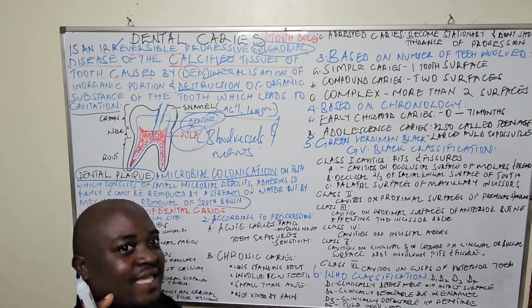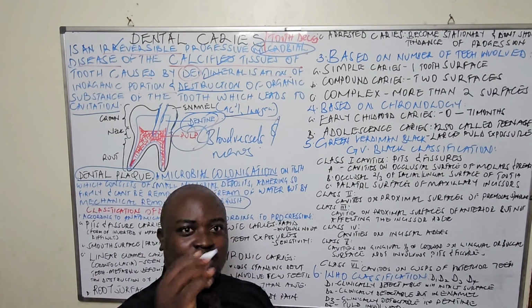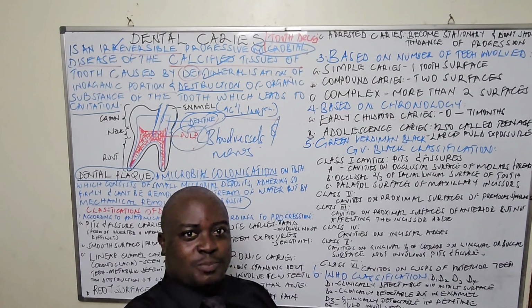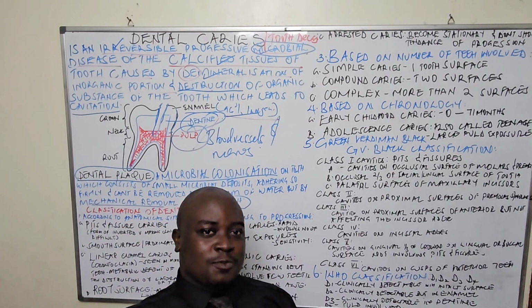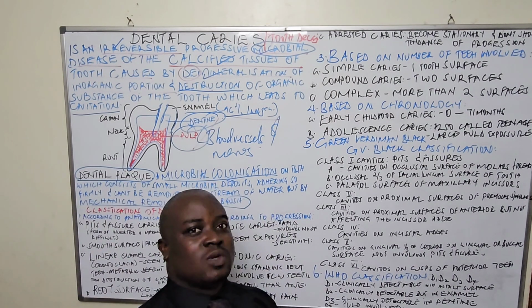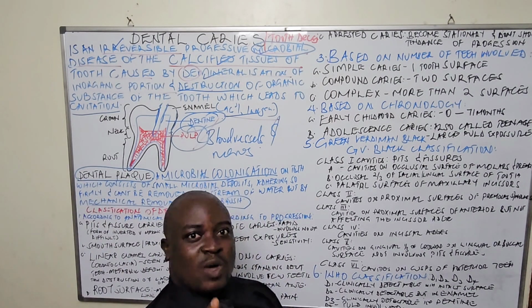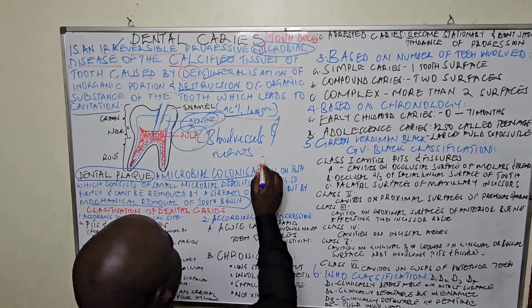We shall later say that when plaque is continuously bathed by saliva, because saliva has minerals, once it keeps on having saliva bathing it continuously, it's going to harden. And once it hardens, it forms what we call calculus.